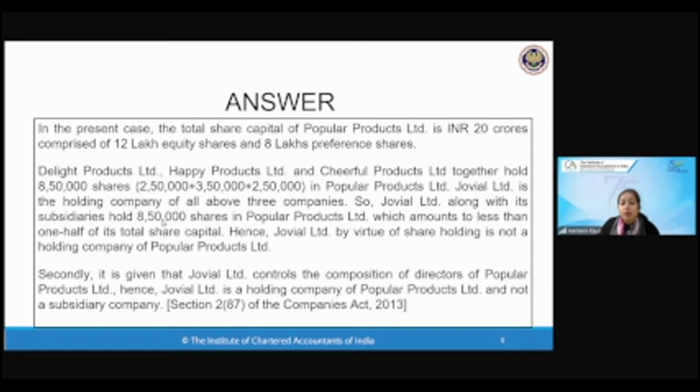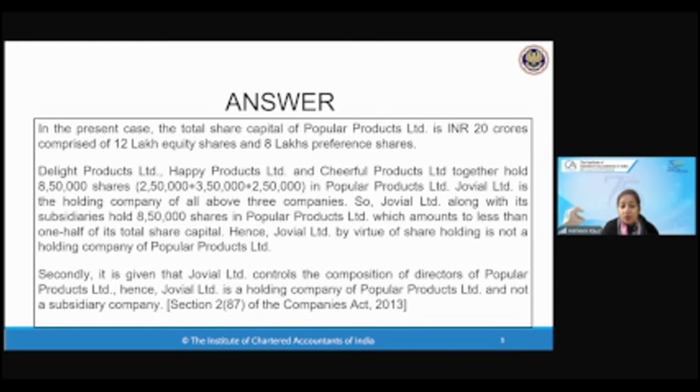Why? Because it is not holding more than 8,50,000. So out of 20 lakh, at least 10 lakh shares should have been held. So since it is not holding more than 10 lakh shares, therefore it will not become the holding company. मतलब जो Jovial Limited is a subsidiary, that is just to give you a confusion. Subsidiary तो वो कभी है ही नहीं. By virtue of shareholding, आपने ये डिटेक्ट करना है कि वो holding company बन रही है या नहीं बन रही.